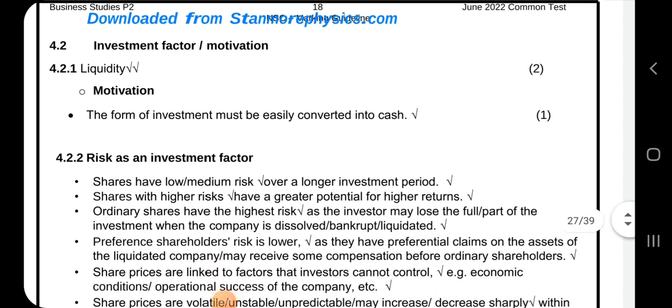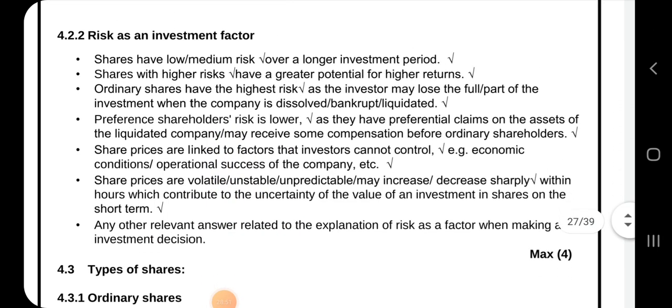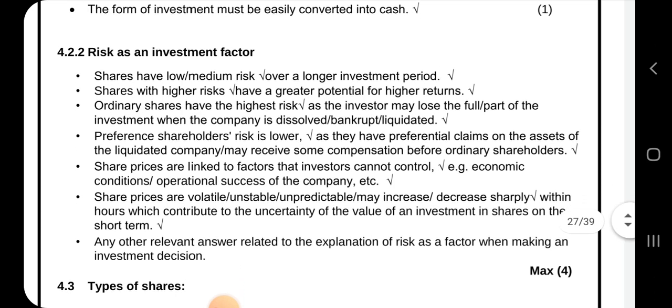So these are the answers. And then risk as an investment factor. Shares have low to medium risk over a long investment period. Share prices are volatile, unstable and unpredictable. They may increase or decrease sharply within hours, which contributes to the uncertainty of the value of an investment in shares in the short term.